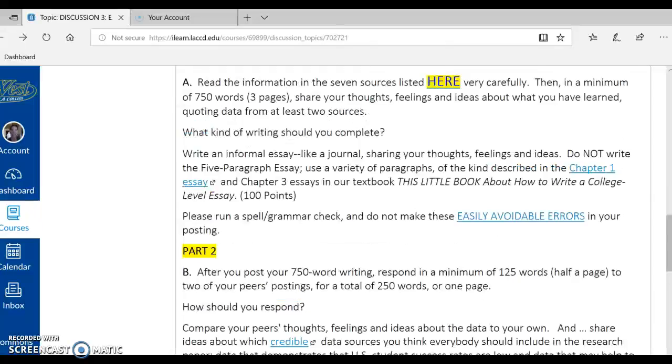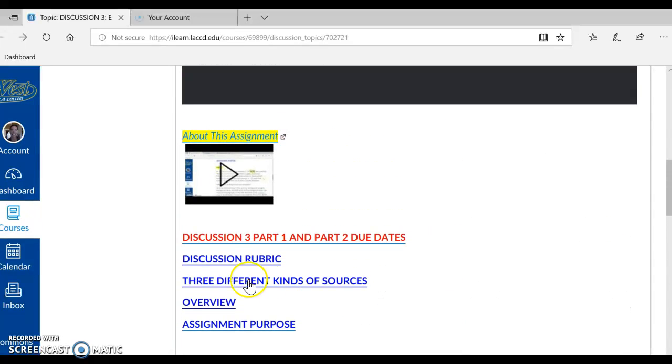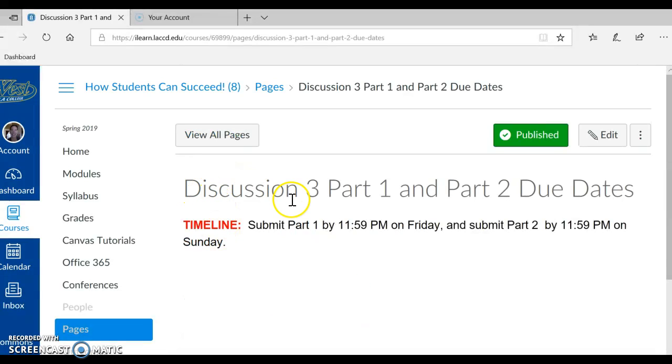All right, so we understand what the assignment is about. I'm going to click on these due dates here. Discussion 3, part 1 and part 2 due dates. Timeline, submit part 1 by 11:59 p.m. on Friday, and submit part 2 by 11:59 p.m. on Sunday. If you cannot make these due dates, then come over here to inbox, email me, let me know what's going on, why you're not able to submit on time, and together we'll try to work out a solution.